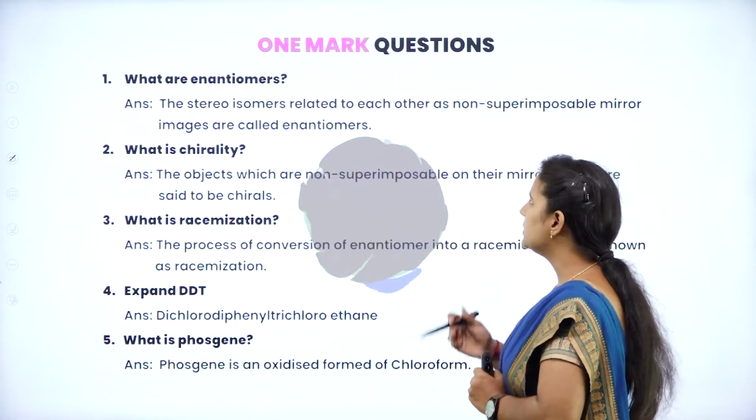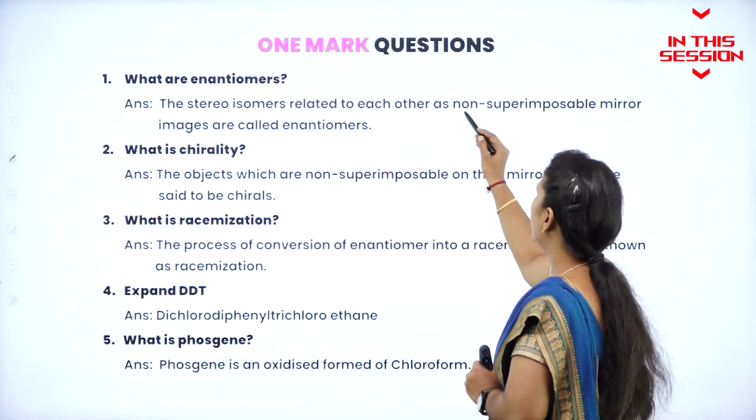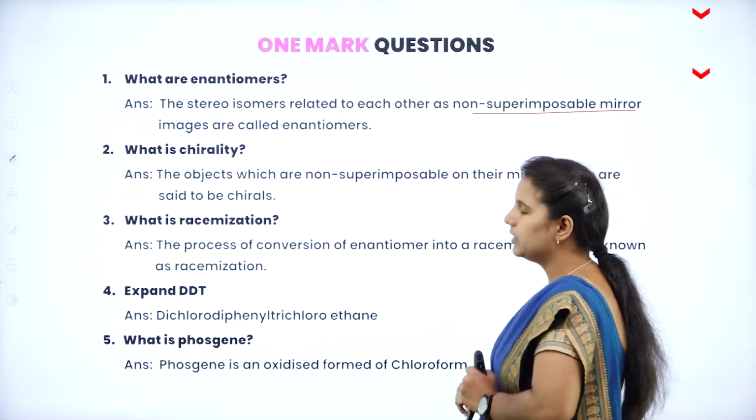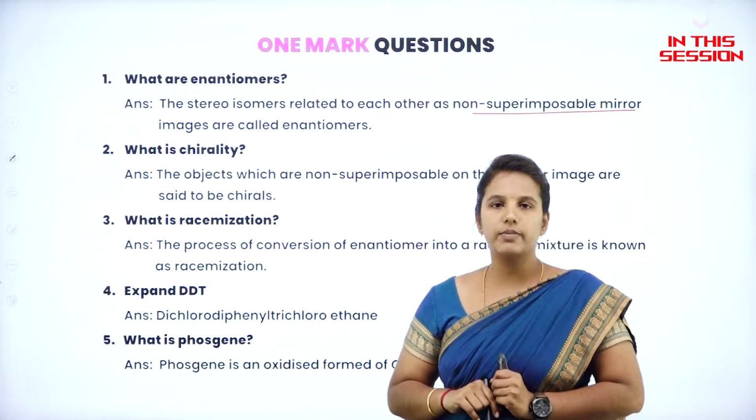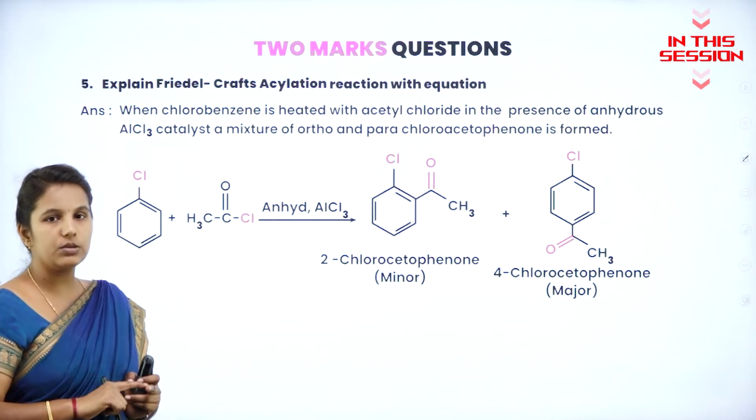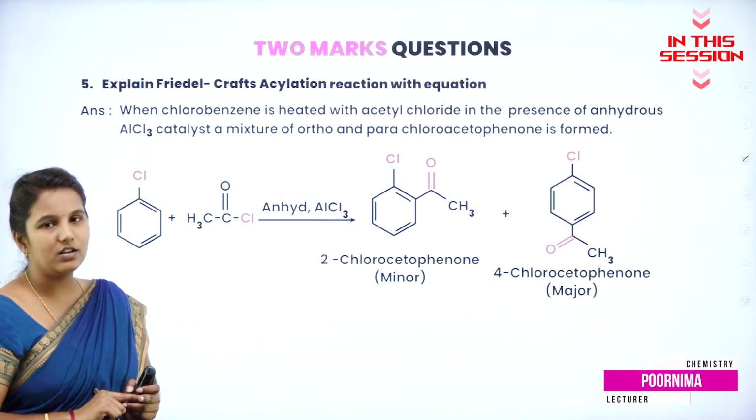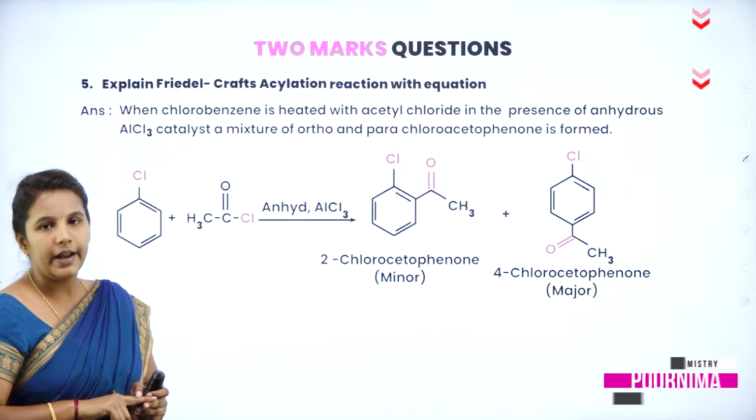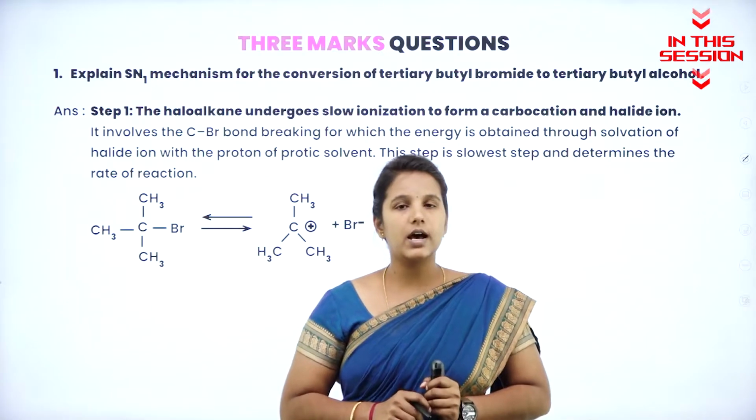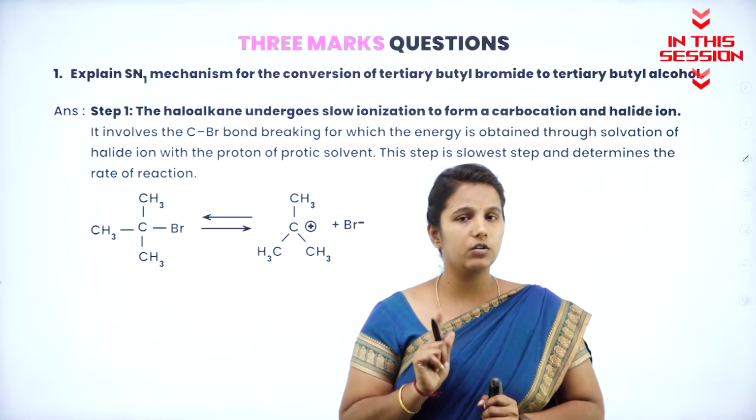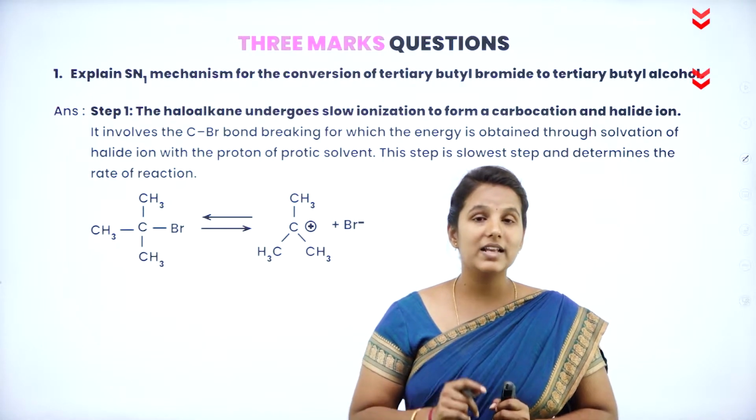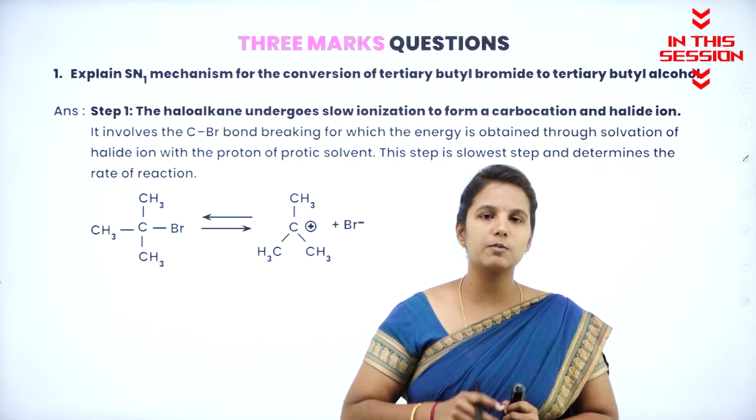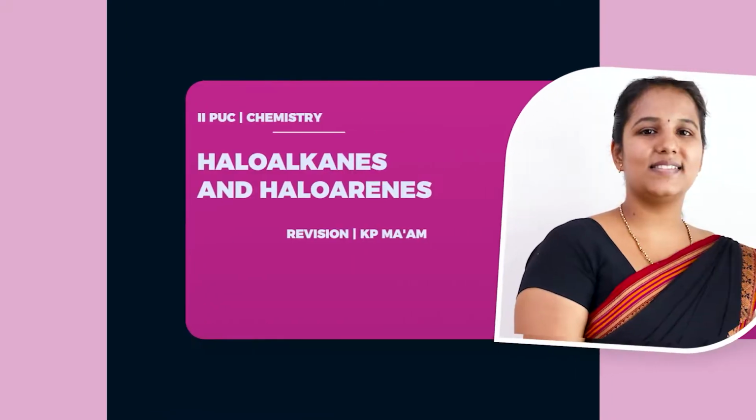The stereoisomers are related to one another as non-superimposable mirror images. They are said to be enantiomers. Acylation means an acyl group will be introduced to the benzene ring, whereas alkylation means an alkyl group will be introduced to the benzene ring. If it is asked for 3 marks, remember they are definitely going to ask with the SN1 mechanism, because there are 2 steps to write in the mechanism.